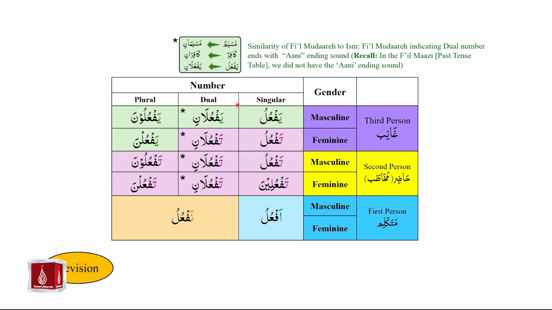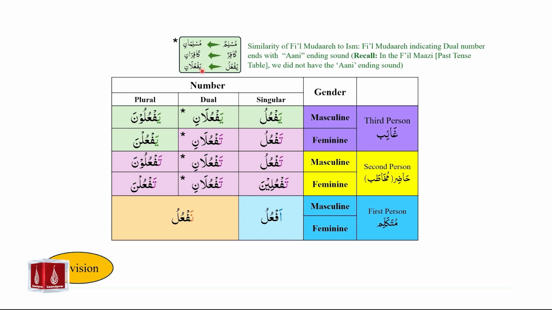So in fi'il mudare, all of these end with the ani ending sound and all indicate dual number. Similarly, in ism, we studied muslimun for singular and muslimani for dual. Kafirun, kafirani, yaf'ulu, yaf'ulani. Yaf'ulu, yaf'ulani is the mudare example.